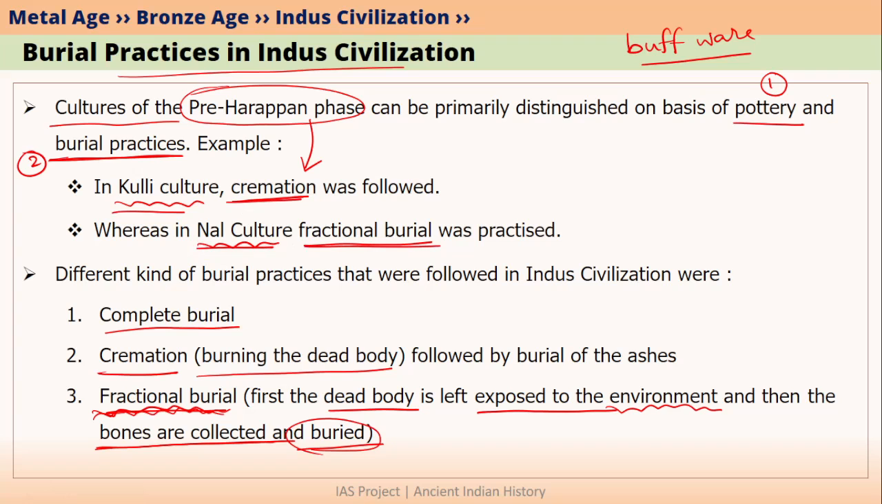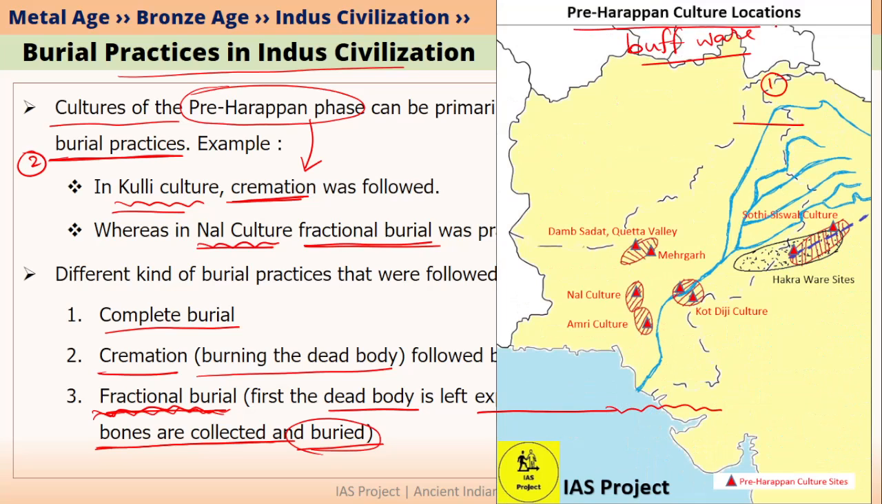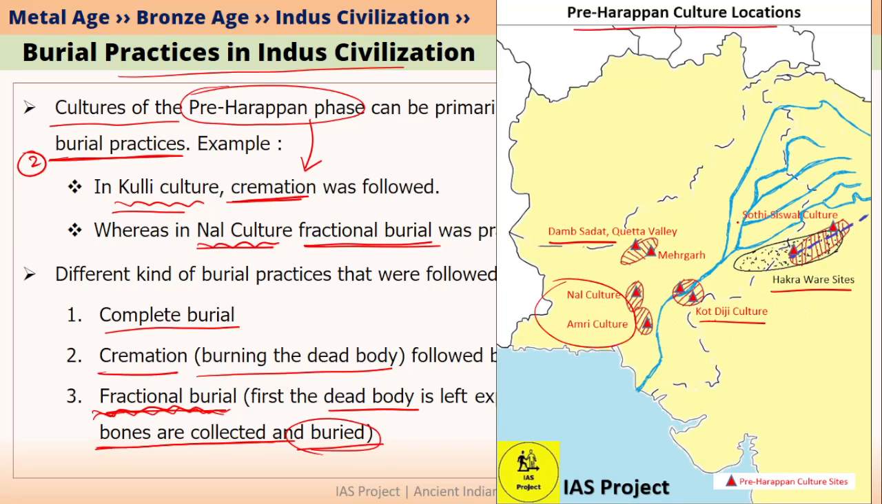I hope you remember the sites of these cultures. Anyway, let's revise quickly. These are the pre-Harappan Chalcolithic culture locations. We have talked about five main cultures: Damb Sadaat culture near Quetta Valley, Amri Nal culture over here, Kot Diji culture, Hakra ware sites, and Sothi-Siswal culture. All these are pre-Harappan Chalcolithic rural cultures. Kulli culture was actually located somewhere over here. This is the region of Kulli culture. And Nal culture, you can see over here. This is the Nal culture region. Even though both are located close to each other, they were following different kinds of burial practices.